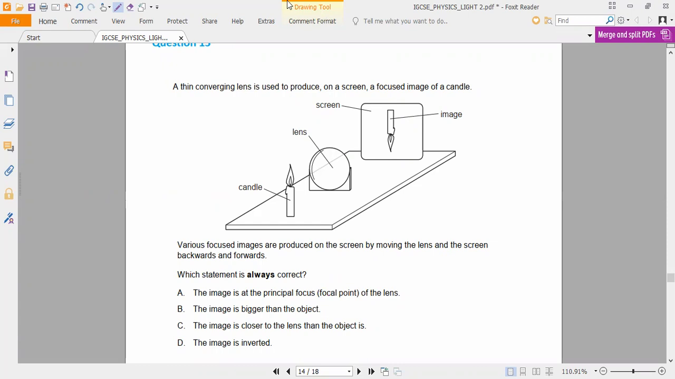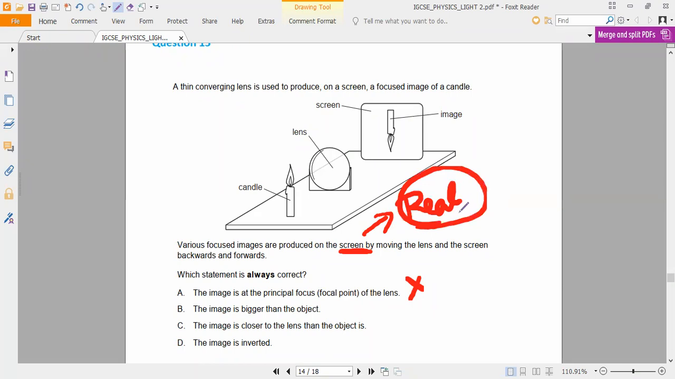Is the image always forming on the focal point? No. Behind the focal point? It will not always form there either, because they are using a word called "on screen." On screen means which images? Real images only.